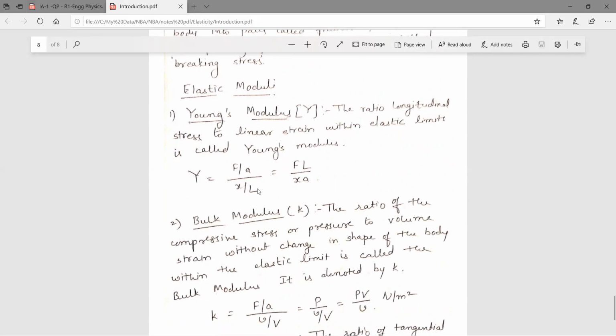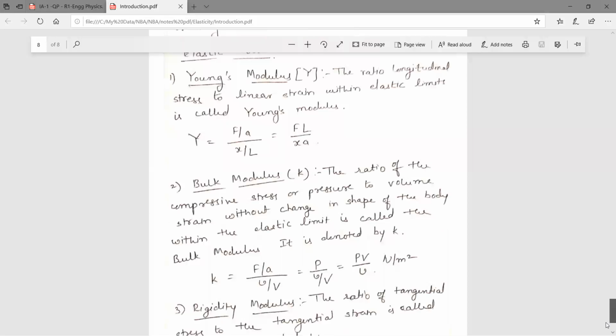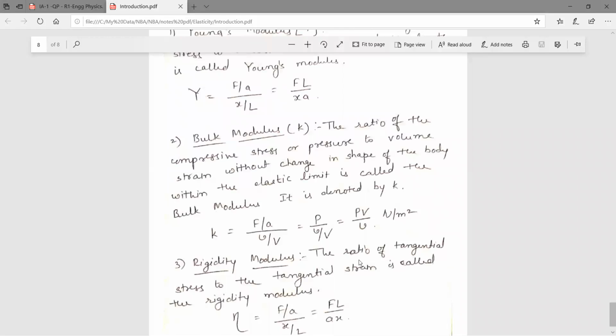Depending upon the three types of stress and strain, there are three types of modulus. One is Young's modulus, that is longitudinal stress by longitudinal strain. We have seen force per unit area is stress. Change in length to the original length is the strain. So it will be FL by XA for the longitudinal case. Then volumetric stress by volumetric strain is the bulk modulus. Your volumetric stress will be F by A, force per unit area, which is again the pressure. Change in volume to the original volume is the volumetric strain. So this gives you the bulk modulus.